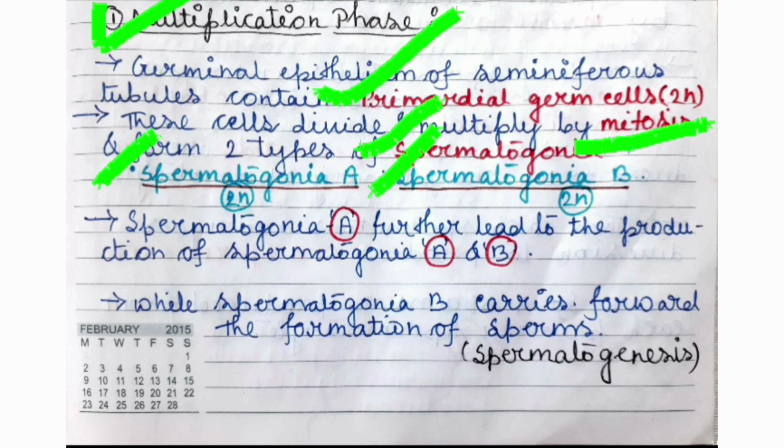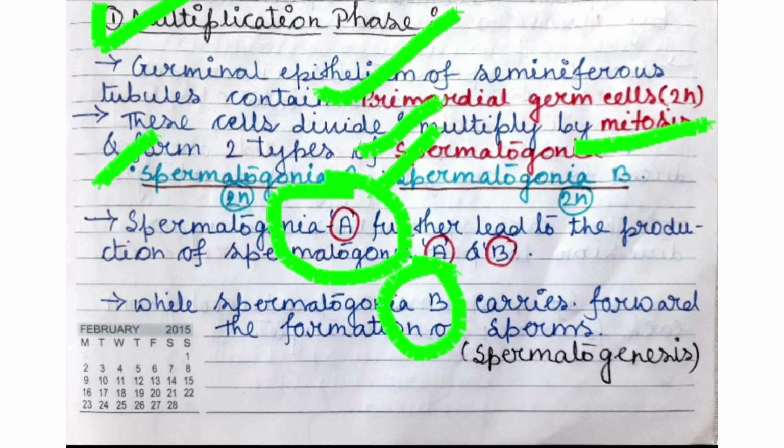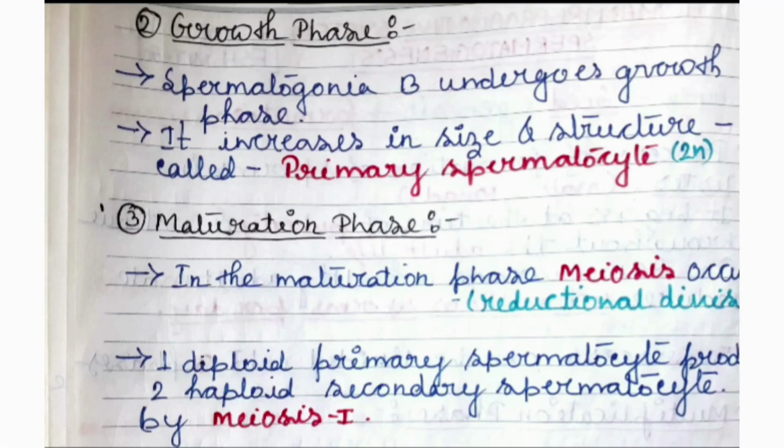After the formation of the spermatogonia, spermatogonia A further leads to the production of the next spermatogonia A and B, whereas spermatogonia B carries forward the formation of sperms in the process of spermatogenesis. Then we come to the growth phase. Spermatogonia B undergoes the growth phase.